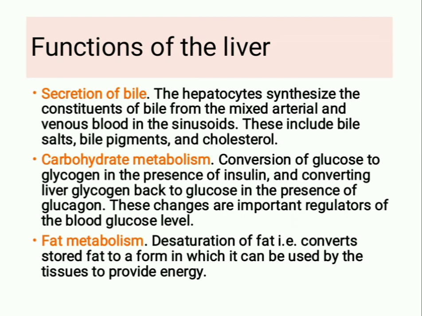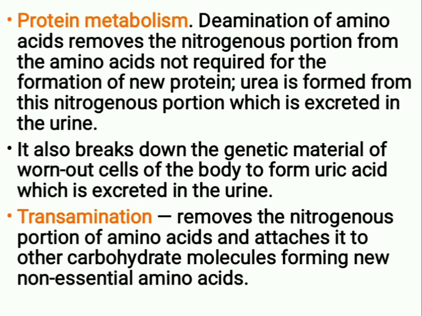Fat metabolism: desaturation of fat that converts stored fat into a form in which it can be used by the tissues to provide energy. Protein metabolism: deamination of amino acids removes the nitrogenous portion from the amino acids not required for the formation of new protein.